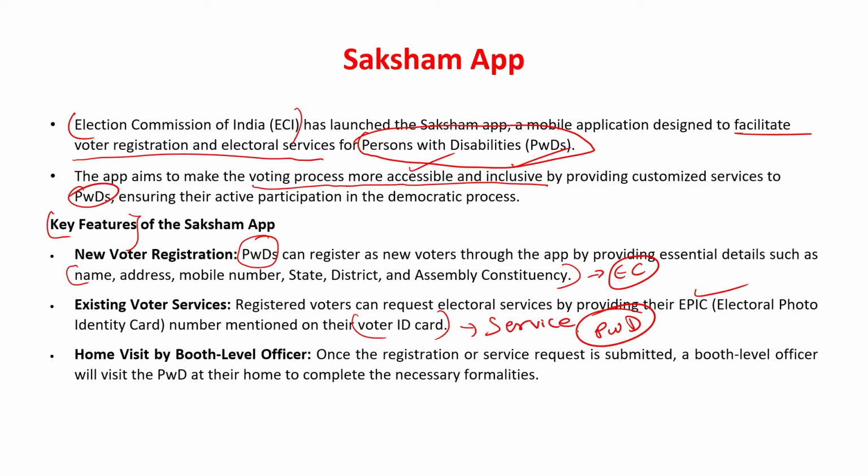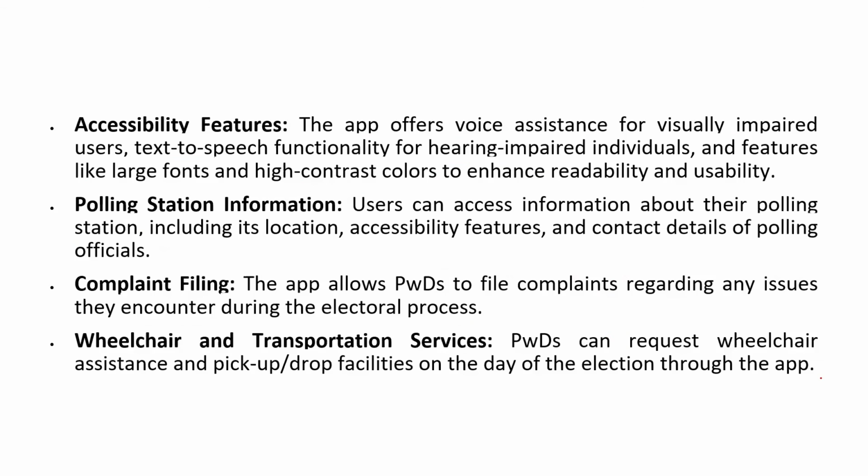ठीक है, तो सबसे पहले क्या सर्विस है, सबसे पहले सर्विस ये है कि once registration is done on this particular app and you provide your name, your address and all those things, and if you are an existing voter and if you update yourself and provide the EPIC number on this particular app, what will happen is the electoral officer or booth level officer will come to your home and help to assist you. For example, if you are a new voter and if you register on this app, the electoral officer will come to your home for the purpose of registering you as a voter.